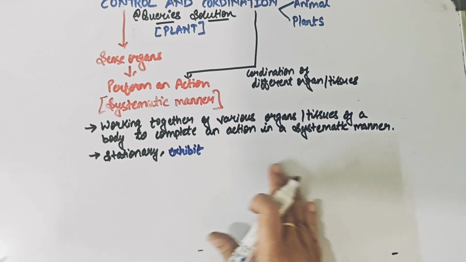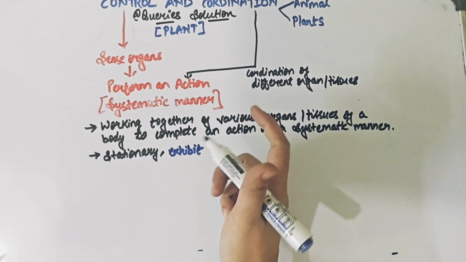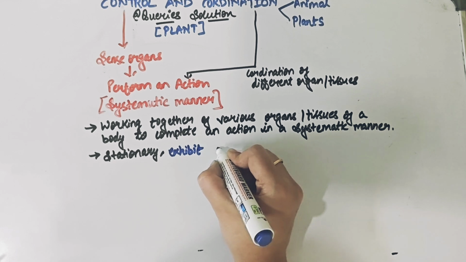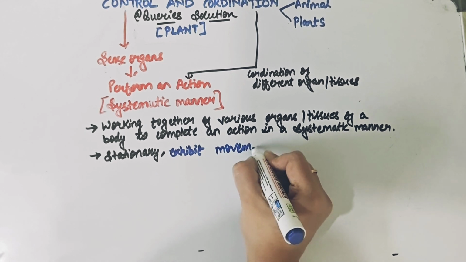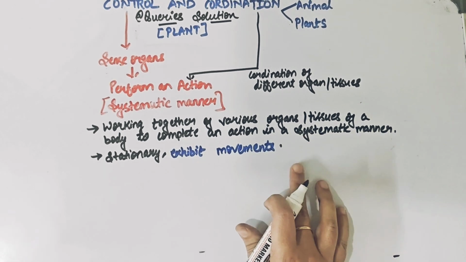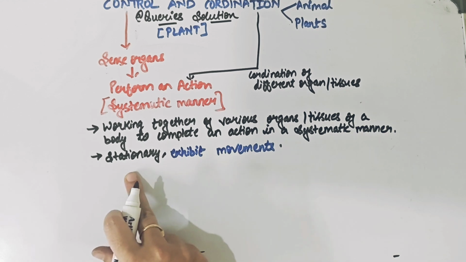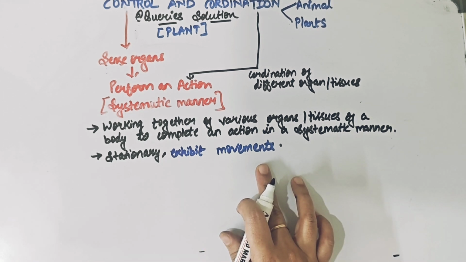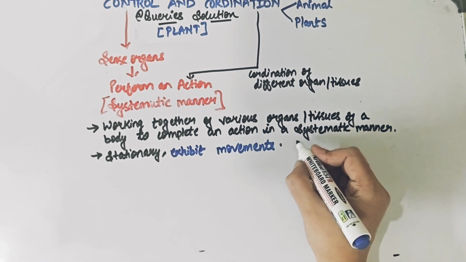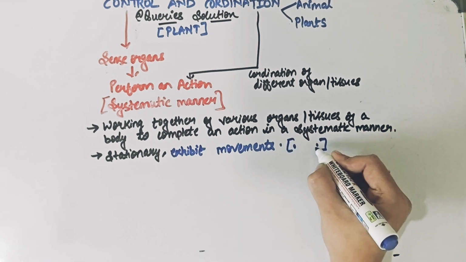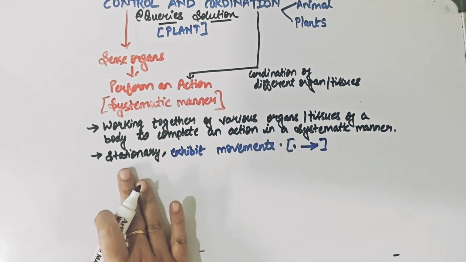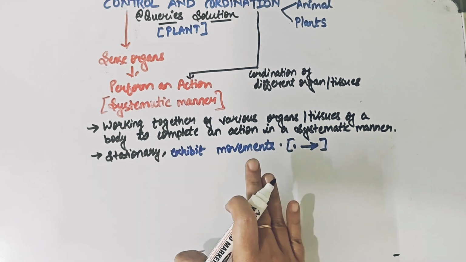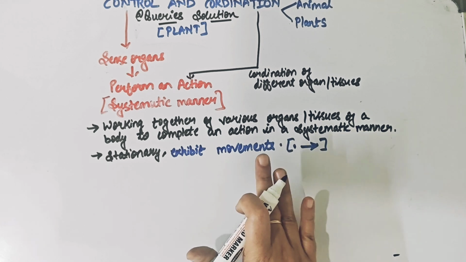This is something I'm writing with a different pen because it's very important to note that plants exhibit different types of movement. Now what does this mean then? One way we are saying plants are stationary, but in the other way we are saying that plants show movement. What does that mean? Here, movement does not mean the plant is going from one place to another. No, the plant is going to remain in that same place. But even being stationary in nature, plants do show different types of movement.